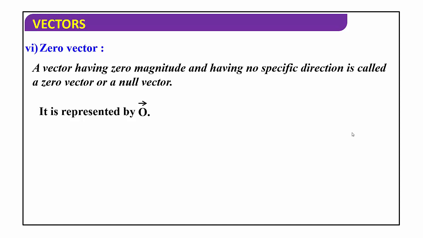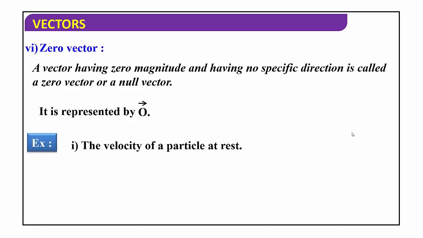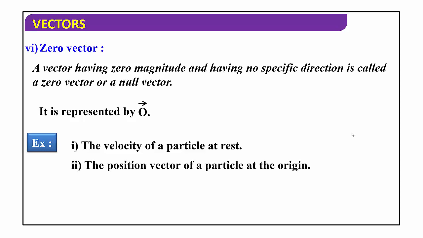If it is having magnitude 1, then we can call it as unit vector. So it is represented by the letter O, so we can read as vector O. For example, the velocity of a particle at rest. When the particle is at rest, its velocity is 0, because there is no displacement.